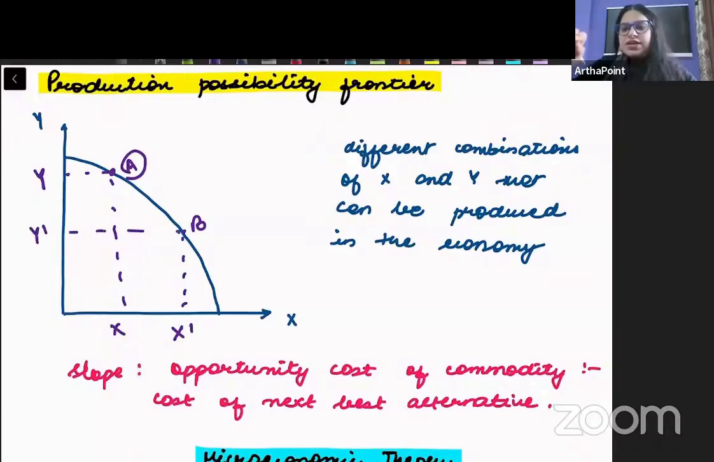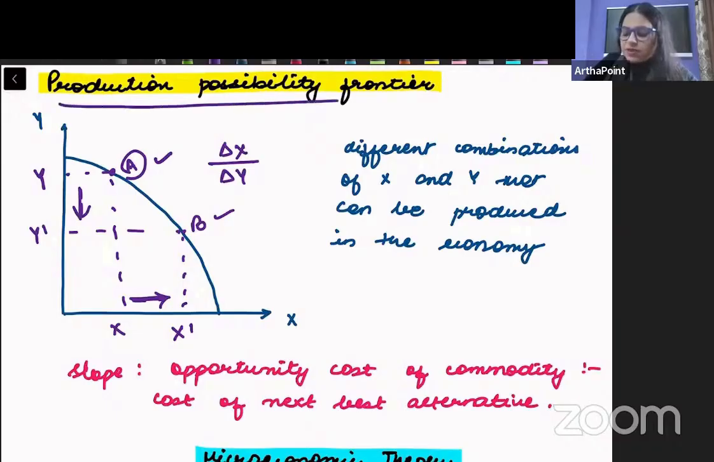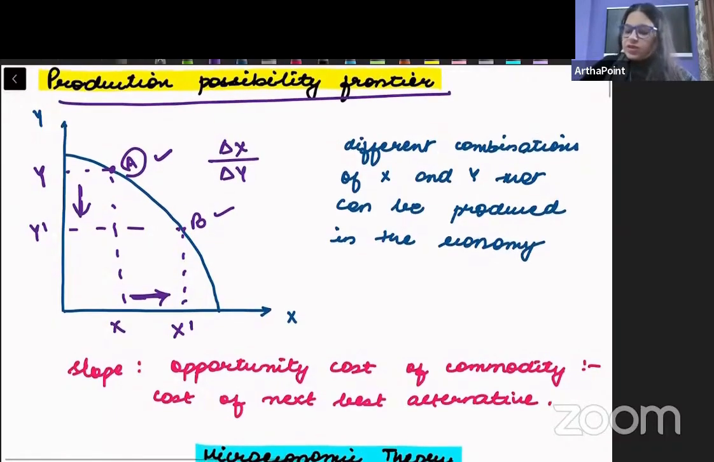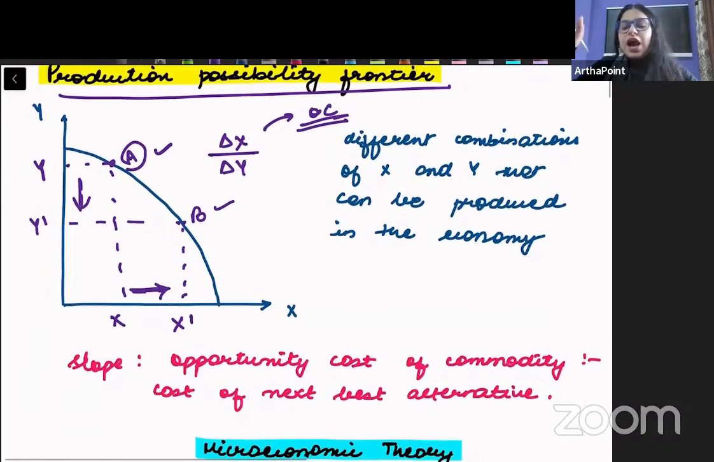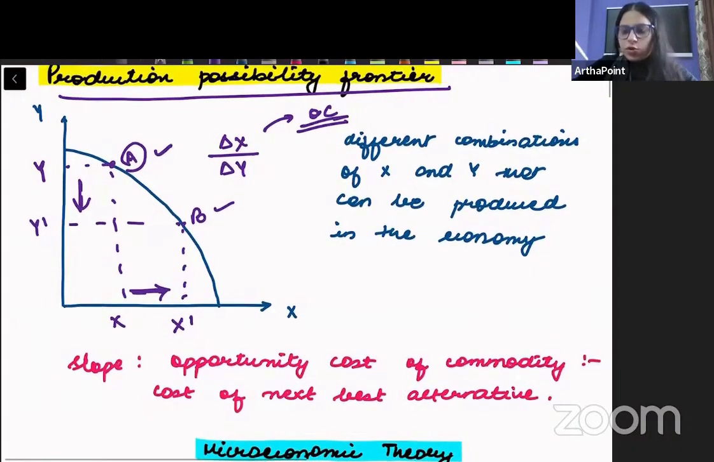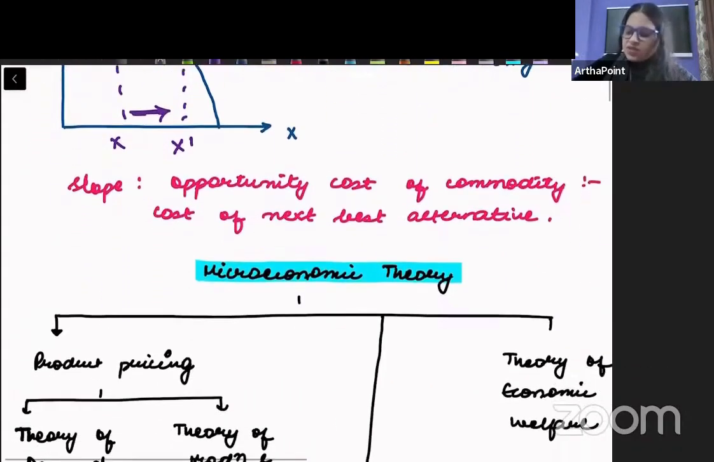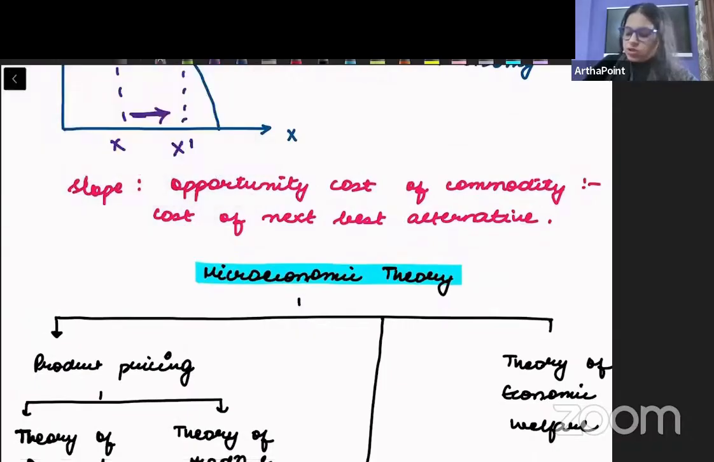Now try to understand that when I am going from A to B to increase the production of X, I must give up some amount of Y. So the slope of this PPF, the slope of the production possibility frontier, is known as opportunity cost. And what it tells is how much of one good you have to give up in order to produce the other good.